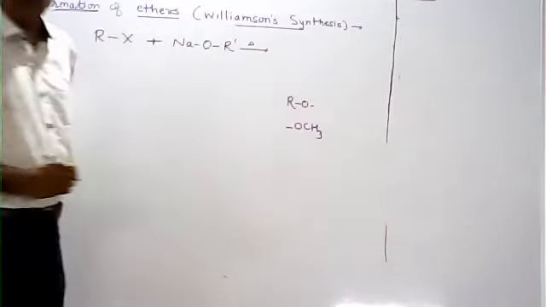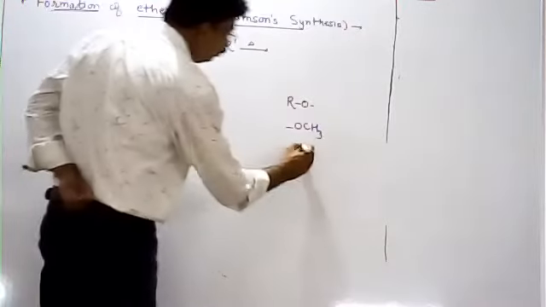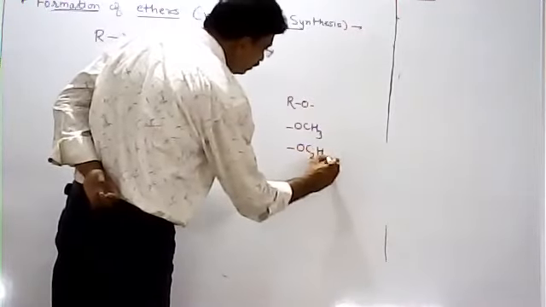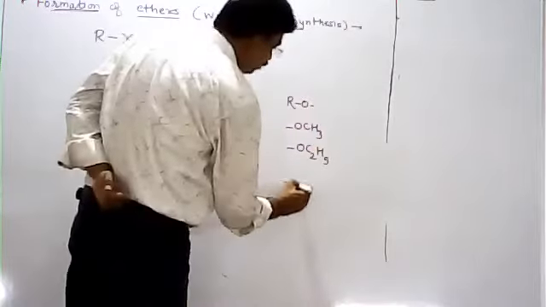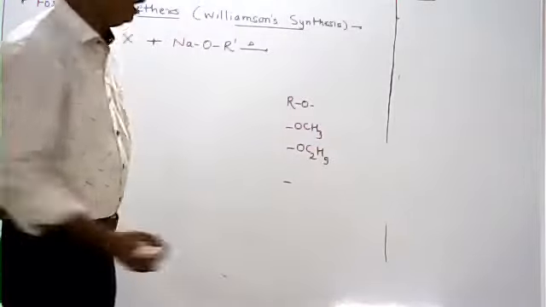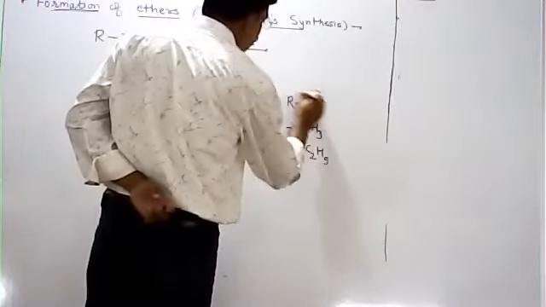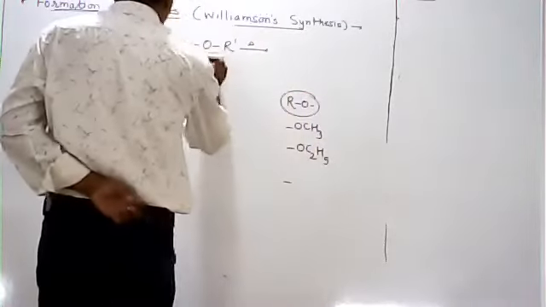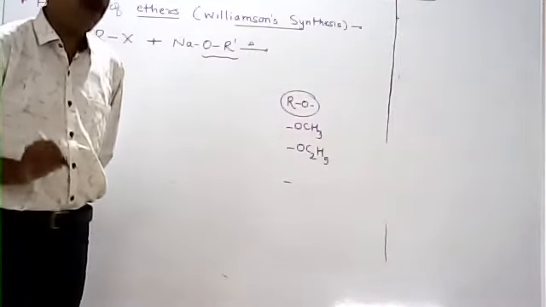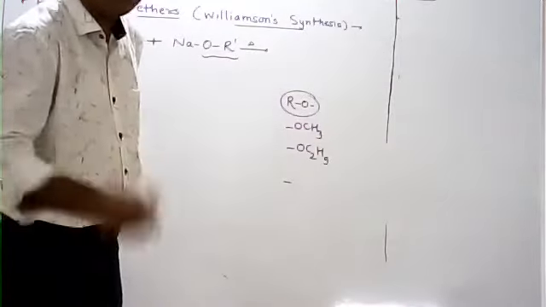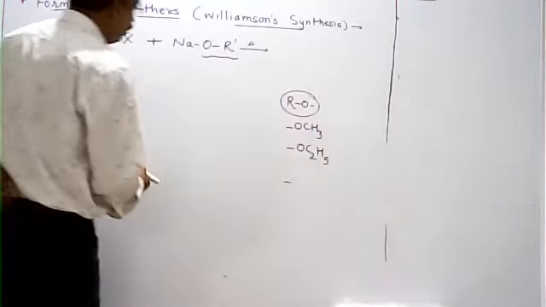It is called methoxide. If OC2H5 is there, it is called ethoxide. Then propoxide, butoxide, like that. So the general name is alkoxide. When the oxygen is attached to any alkyl group, it is called alkoxide. Okay, understood? It is called alkoxide.